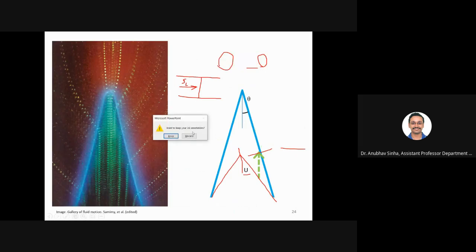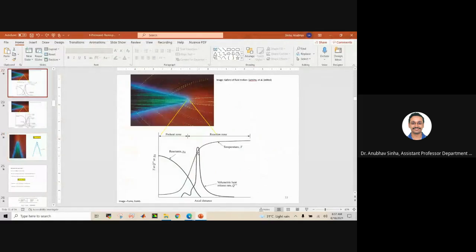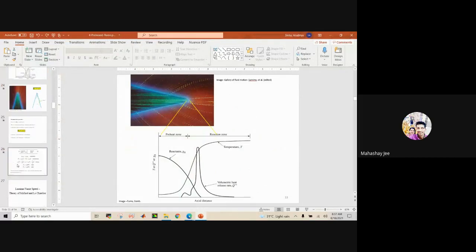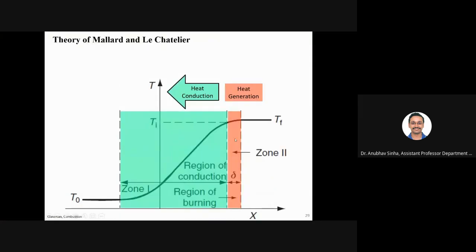That's exactly. Let me go back to that slide. Yes, this is the region. Yes, sir, this one, yeah. Where the volumetric peak is there. Okay, so we have high heat. Heat is generated here. Burning is happening here. Heat is generated here.